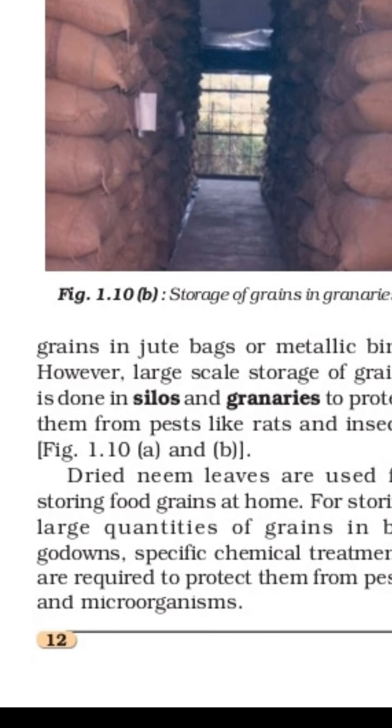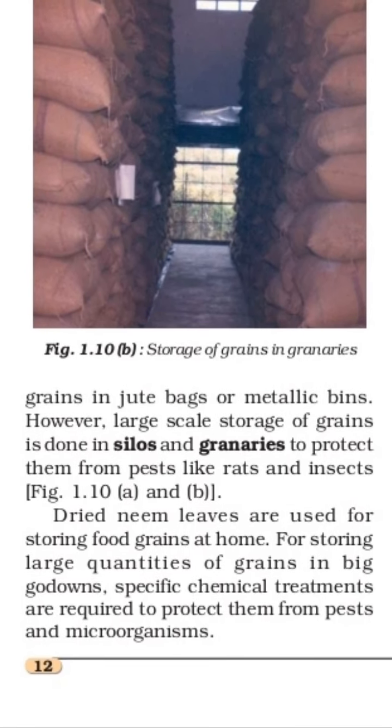Then the farmer stores grain in jute bags and metallic bins. We are aware of that. However, large scale storage of grains is done in silos and granaries, to protect them from pests like rats and insects.